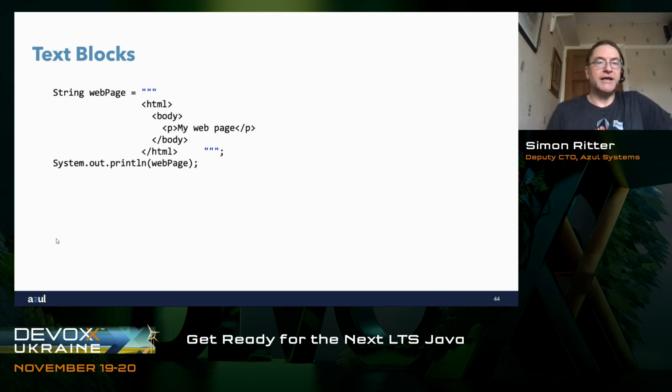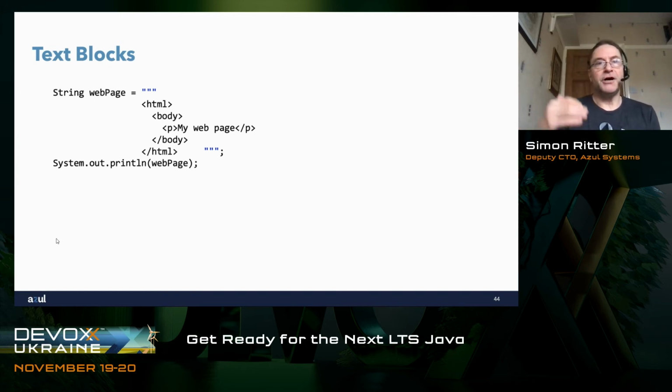What text blocks allows us to do is to change the way we define a string literal. Rather than using a single double quote, we now use 3 double quotes to indicate the start and the end of a text block. We borrowed the syntax here from Python, just a simple way of doing it. And everything that follows our 3 double quotes is considered part of the string up to the closing 3 double quotes, almost. And I'll explain why I say almost in a moment.